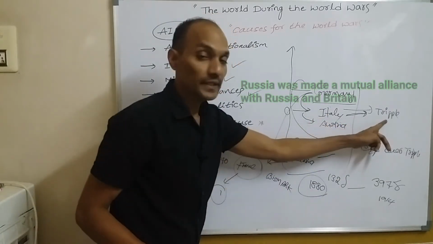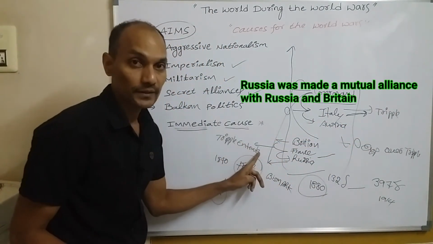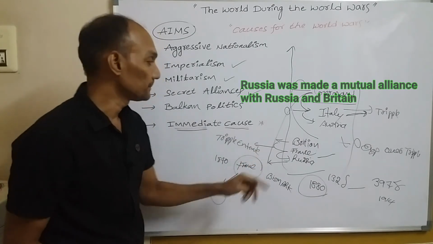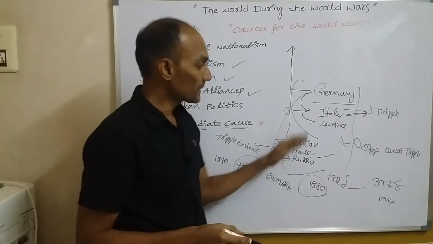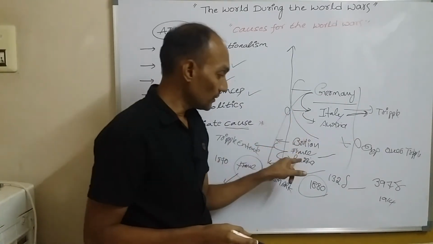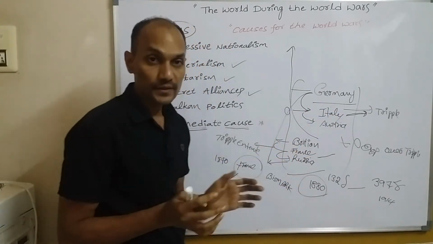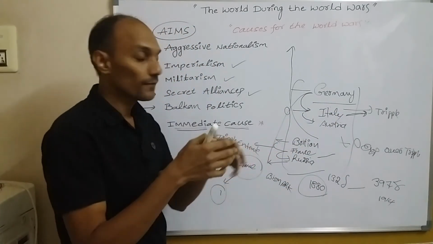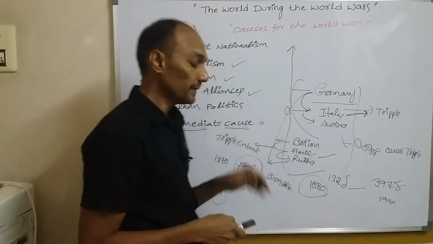Understand? So here they wanted to defeat the other group. So that's why they were trying to make friends, and that's why they made a secret alliance. Okay.